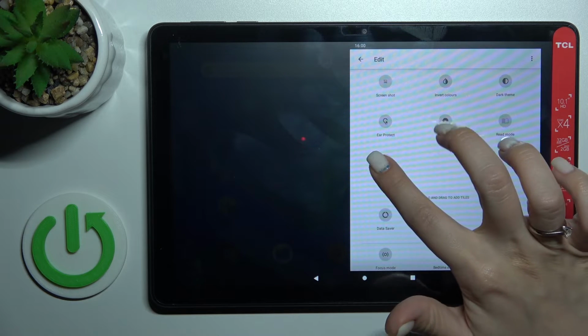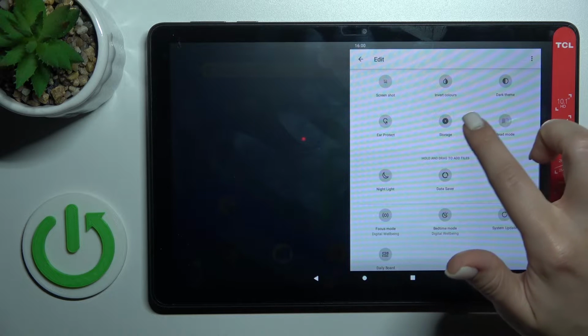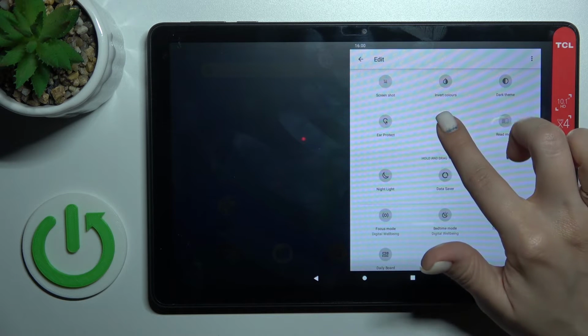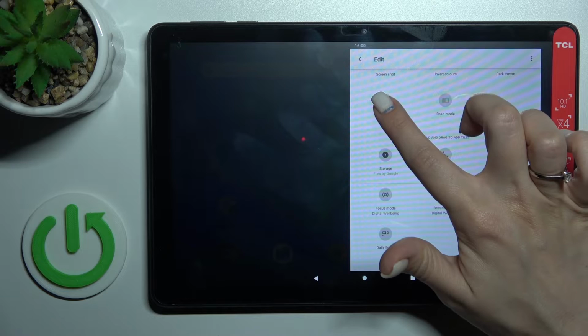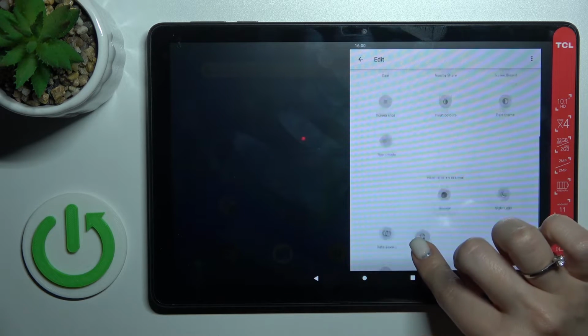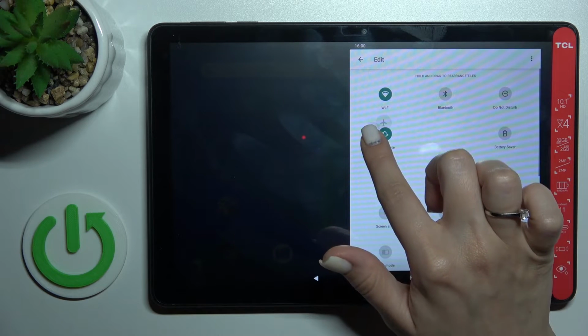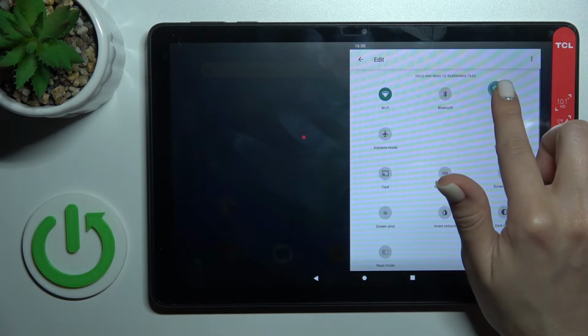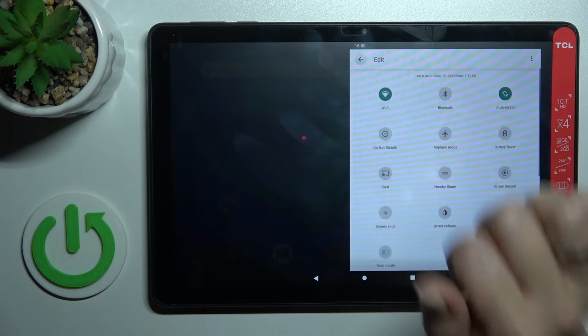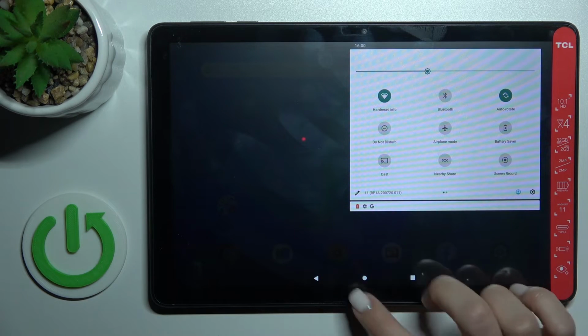If you want to remove some icons from here, do it the same way: hold it and drag it to this down section. And if you want to change the positions of the icons here, just hold the icon and move it this way. And to save the changes, just click here to go back, and that's it.